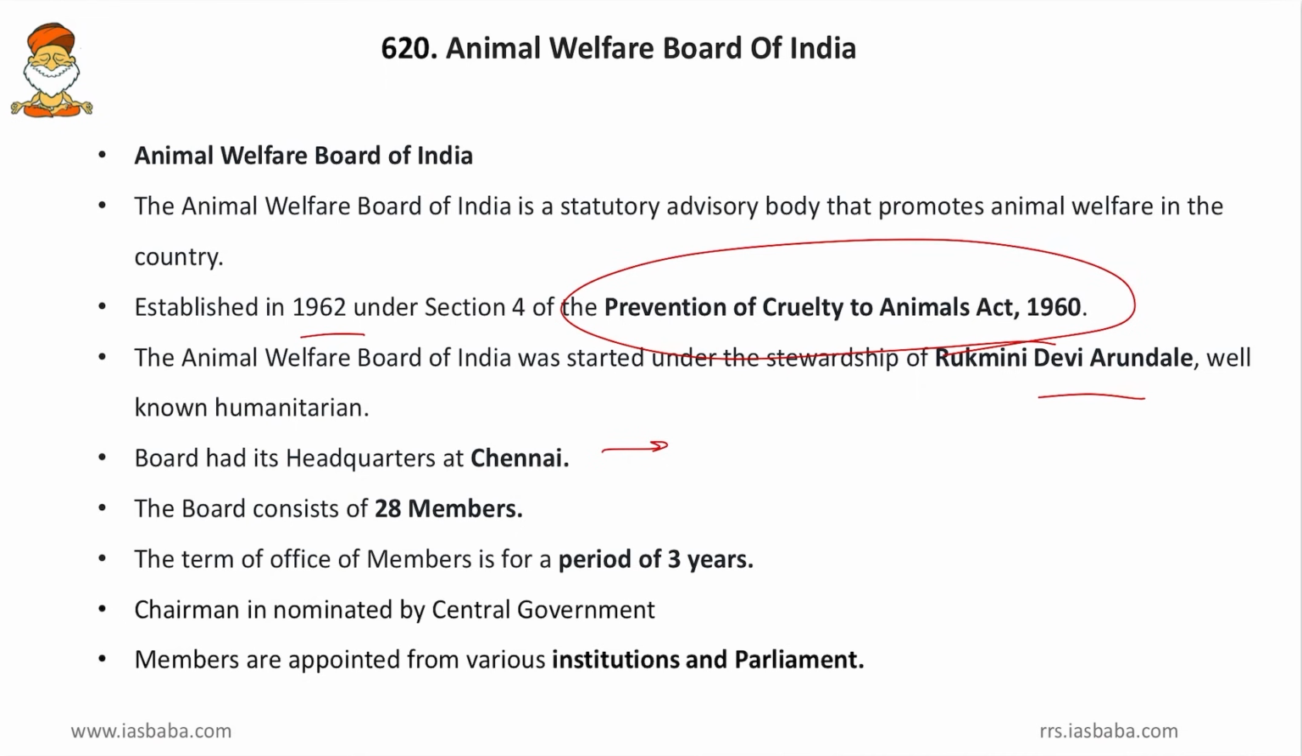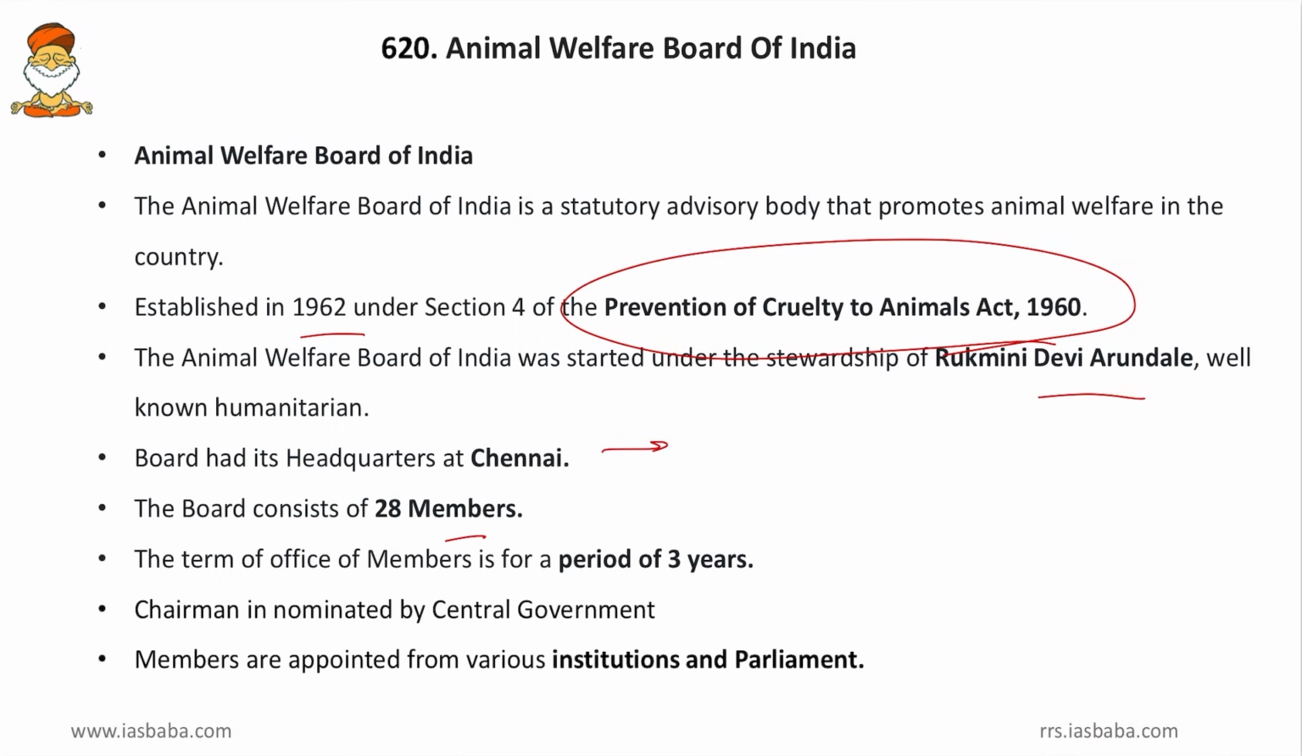government started nominating. And friends, this is again in the news because not all the 28 members of the Animal Welfare Board of India are being appointed, and there are talks going on that the Modi government is neglecting the Animal Welfare Board of India. So that is why once again it comes under current affairs.